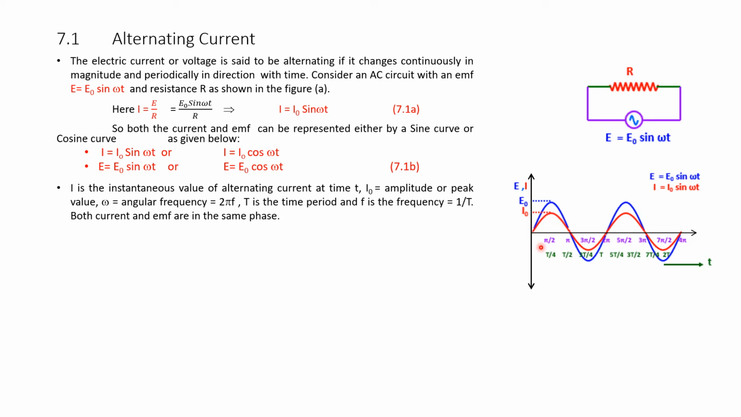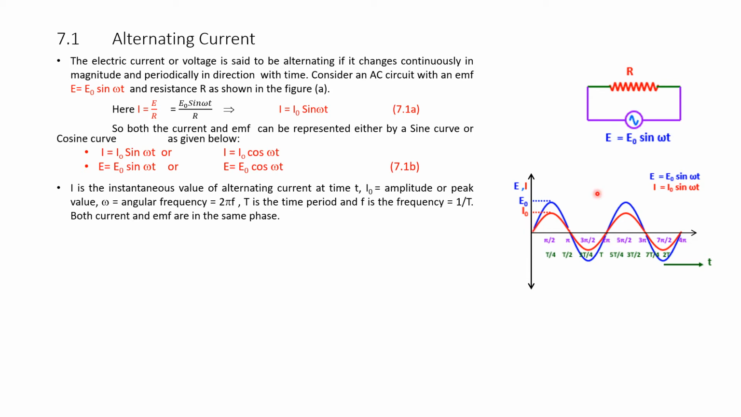Similarly, we can write the equation and waveform for E is equal to E naught sin omega t, which is given in blue color here. E naught is the peak value here. So at t equal to 0, sin 0 is 0. Therefore, E is equal to E naught times 0, which is 0.